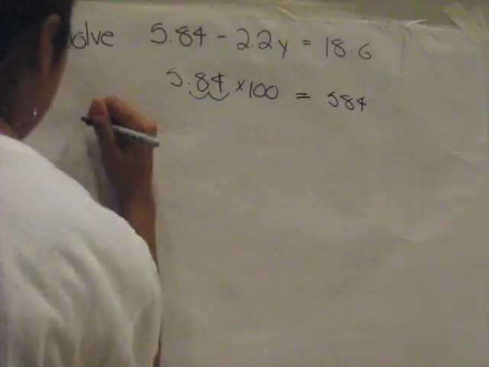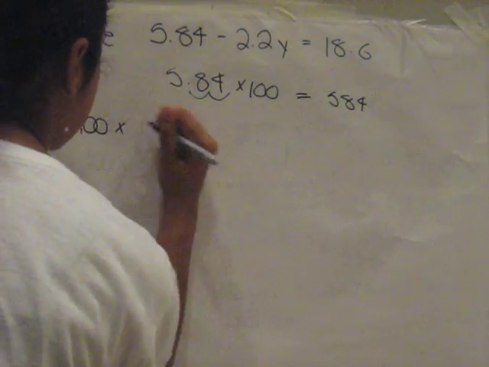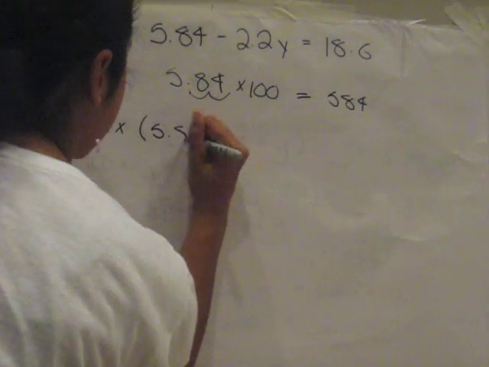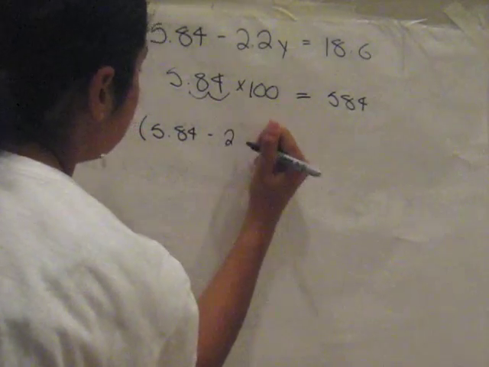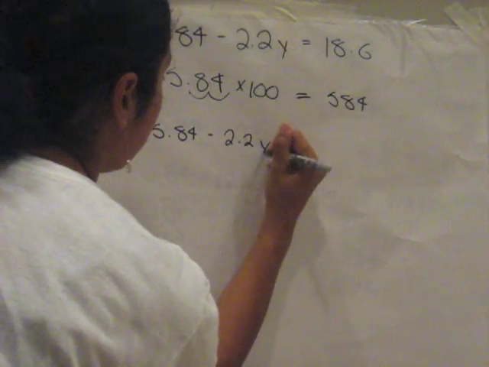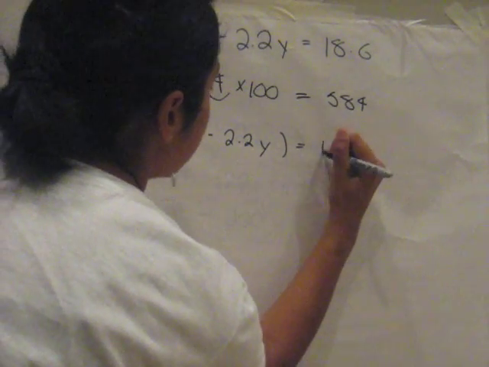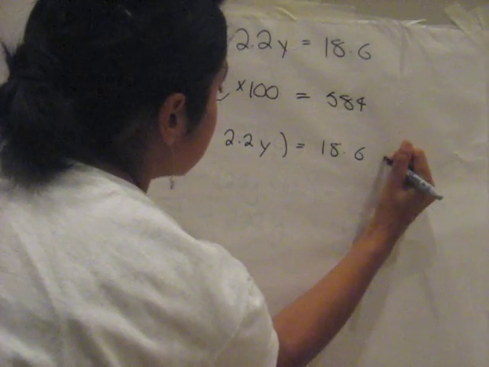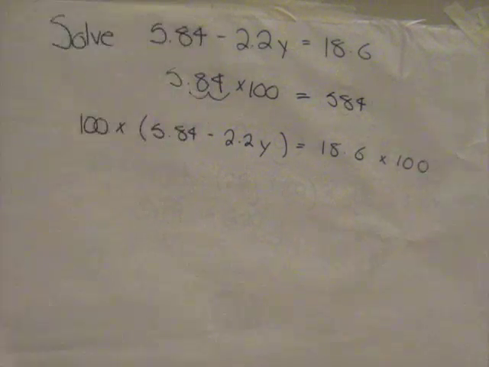So, 100 times 5.84 minus 2.2y equals 18.6 times 100. Okay, so now we are going to get rid of the bracket and multiply everything inside the bracket.